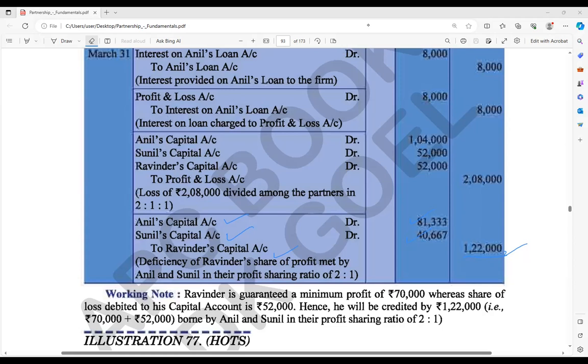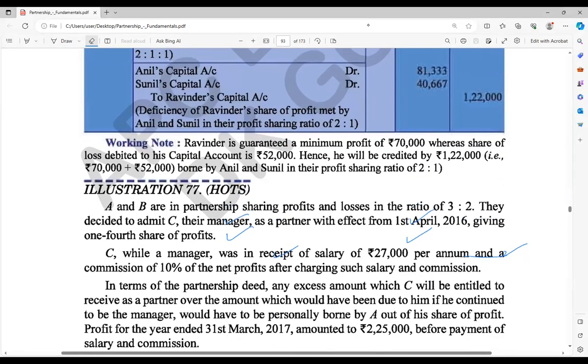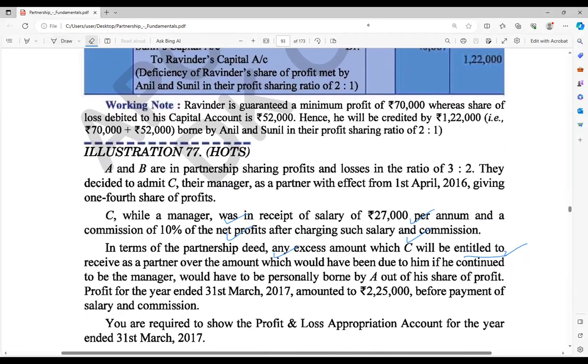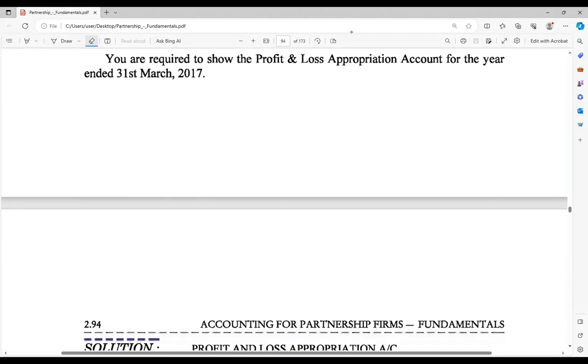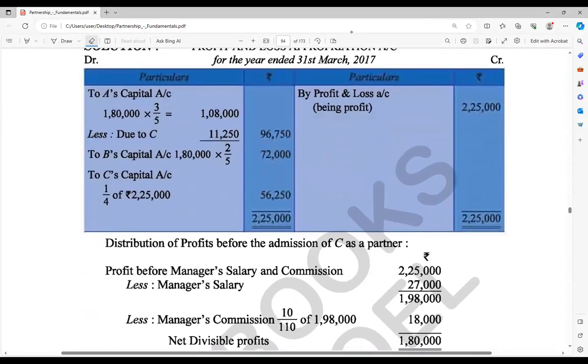Some more questions have been given from this chapter. I will transfer the soft copy to you if you need it. Please solve all the types of questions we have here. Your textbook also has lots of questions, so please do all those solutions. If you have the T.S. Grewal book also, just follow it. Different types of questions are given there. Hard questions we are not going to give, only similar types of questions.